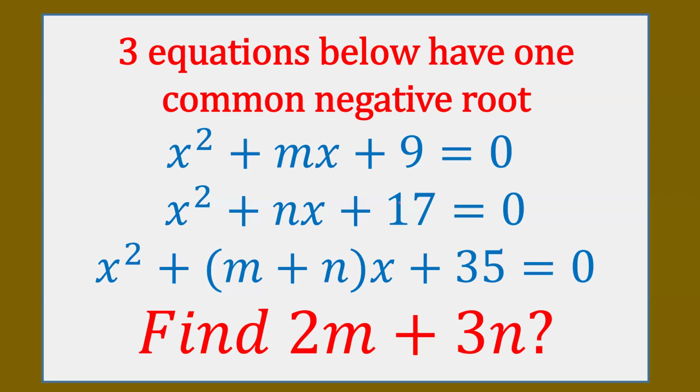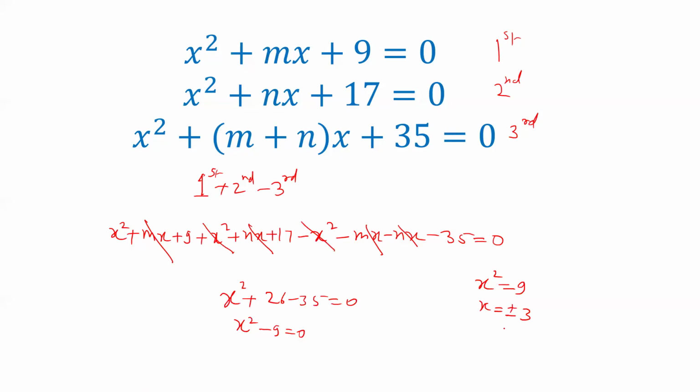Now the given condition was that the common root is negative. Here there are two roots, plus and minus 3, so minus 3 is the common root. Put the value of minus 3 in the first and second equations, and we'll get m and n individually.